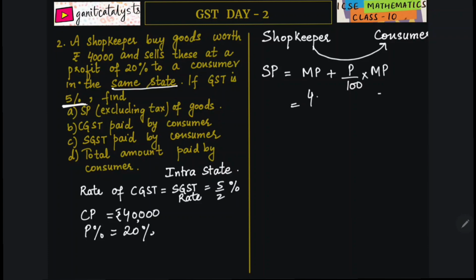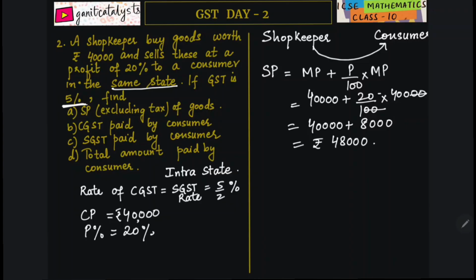So it is equal to 40,000 plus 20% of 40,000, which is 40,000 plus 8,000. So it is equal to rupees 48,000. This is the first part, excluding tax. This is the first answer.